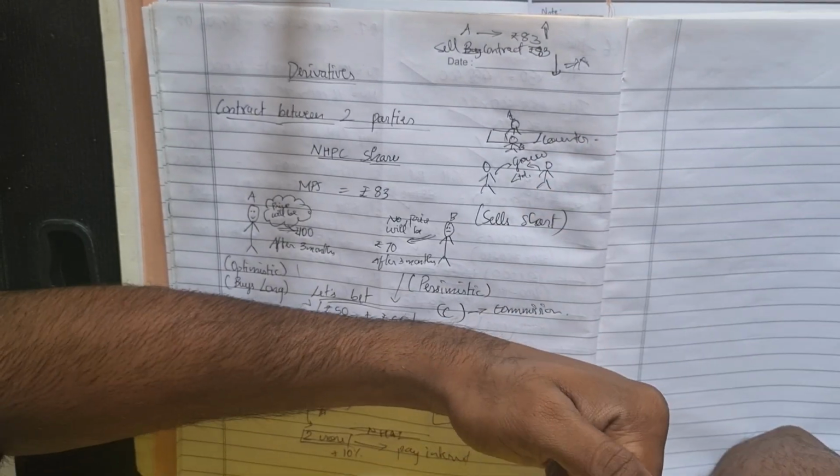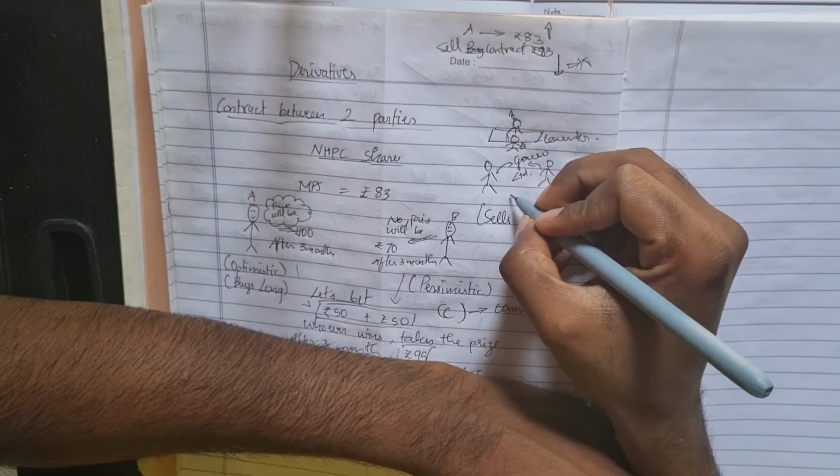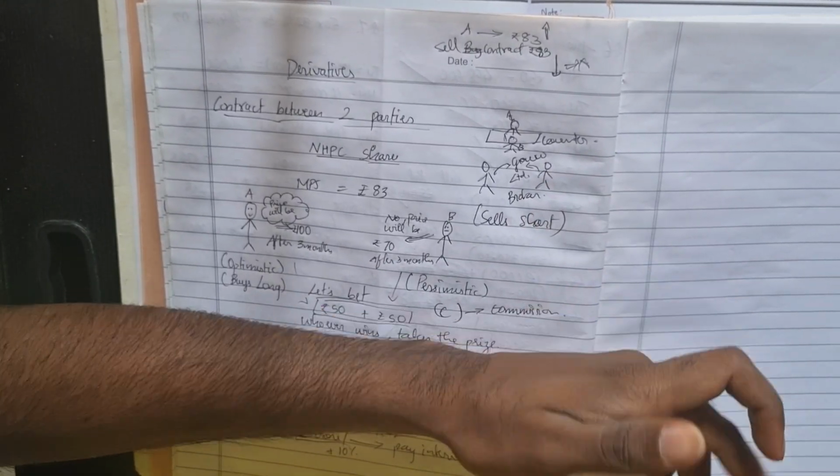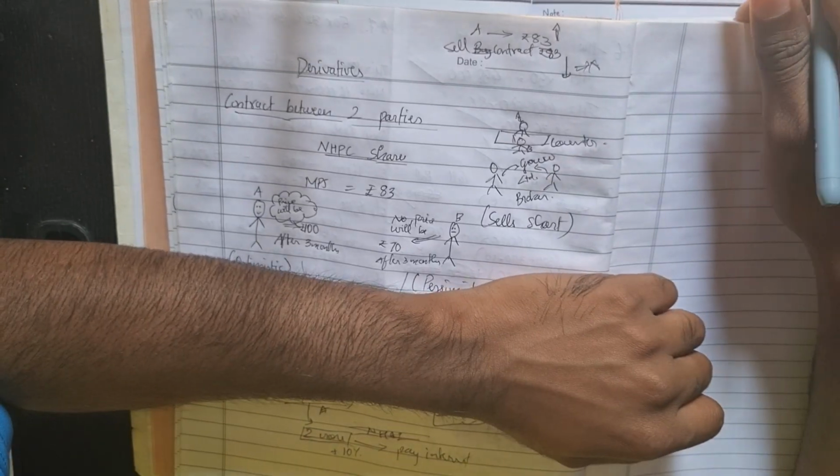Now who is Groww Limited? Groww Limited is your broker. He is a broker or DP, right? He is a DP. They will go to their broker and ask for a futures contract.